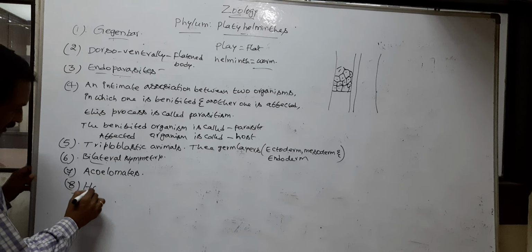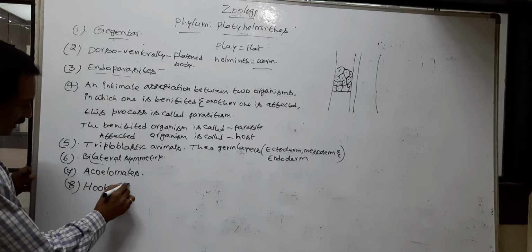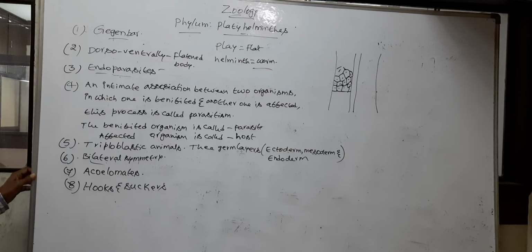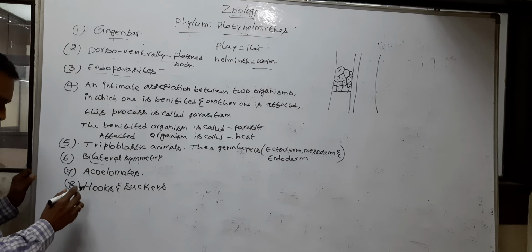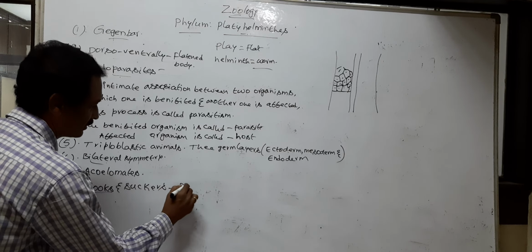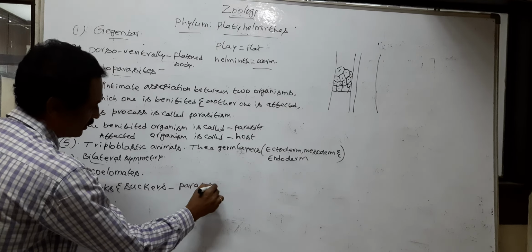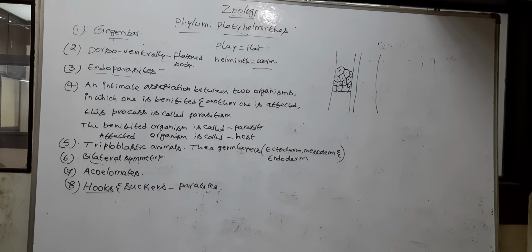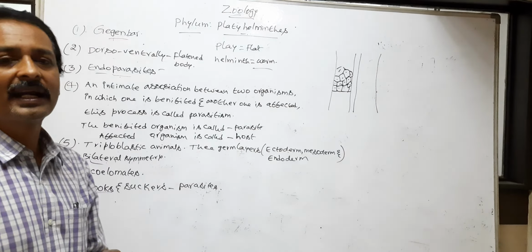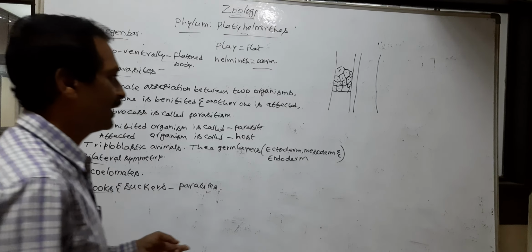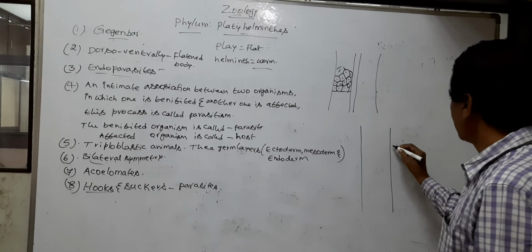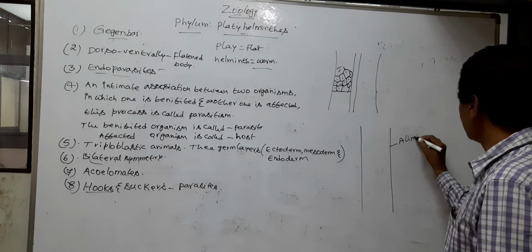Next, hooks and suckers. Hooks and suckers are present in the parasites. Hooks and suckers help in anchoring. For example, Taenia solium or tapeworm lives in the alimentary canal.